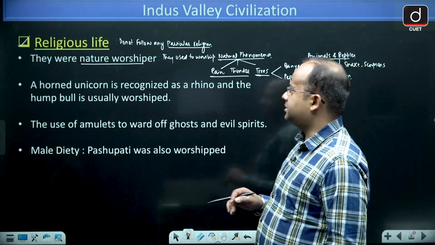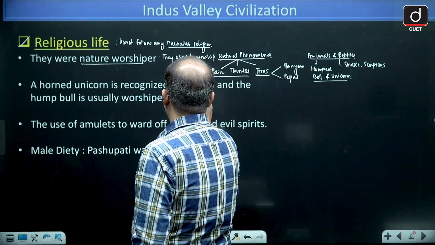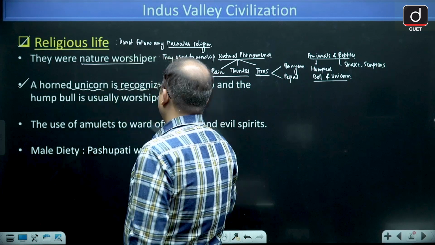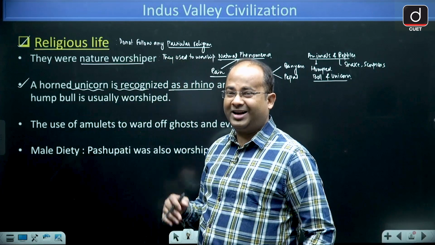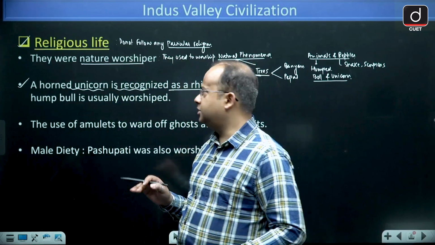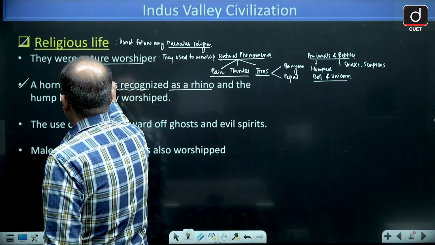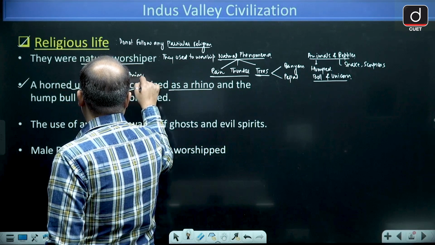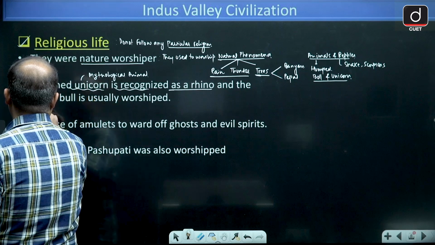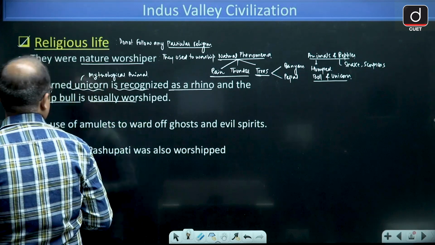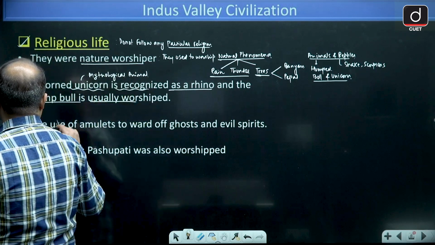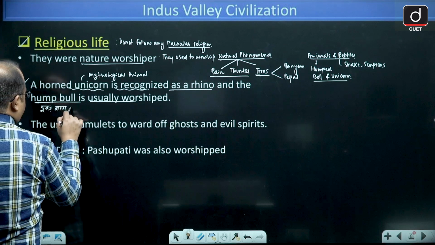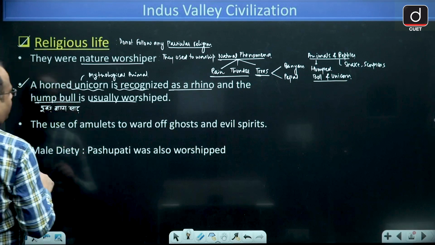And other than this, guys, the most important animal, that was unicorn, is recognized as rhino. Some of the historians recognized unicorn as rhino, but rhino is not there actually. So unicorn is a mythological animal. And humped bull was usually worshipped. Humped bull means kubad wala bail. So they used to worship humped bull as well.